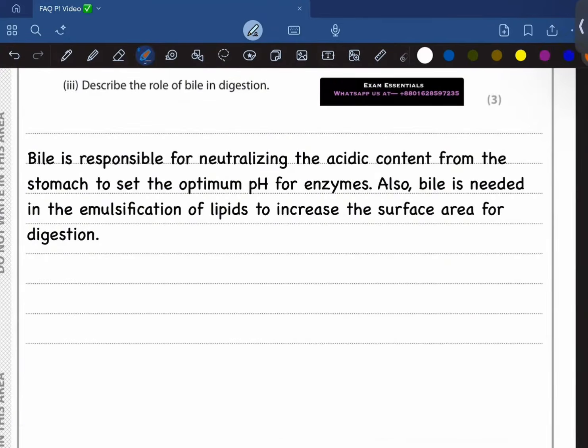So first of all, bile is responsible for neutralizing the acidic content from the stomach to set the optimum pH for enzymes. And also bile is needed in the emulsification of lipids to increase the surface area for digestion. Moving on.